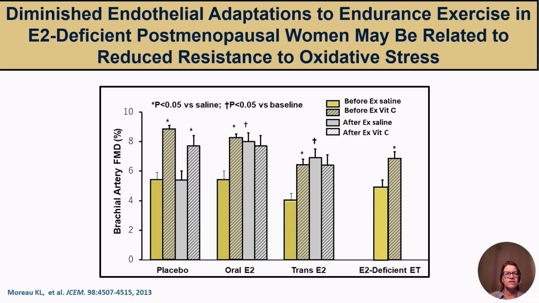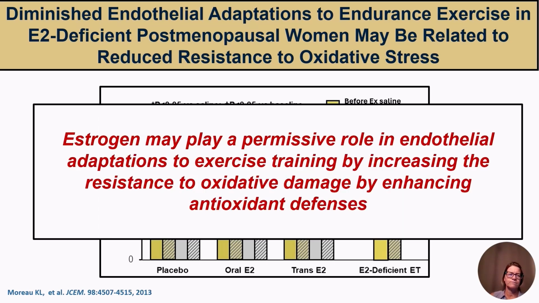Thus, these data would suggest that the diminished endothelial adaptations to endurance exercise in estrogen-deficient postmenopausal women may be related to reduced resistance to oxidative stress, and that estrogen may play a permissive role in endothelial adaptations to exercise training by increasing the resistance to oxidative damage by enhancing antioxidant defenses.